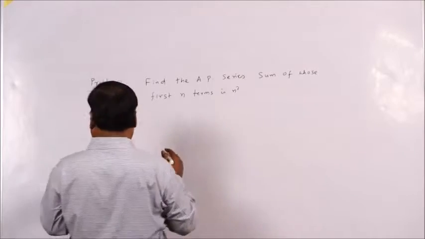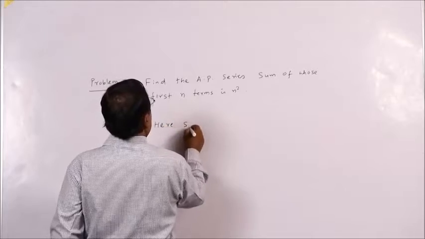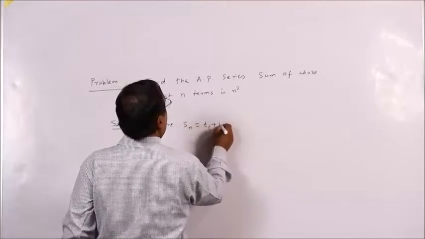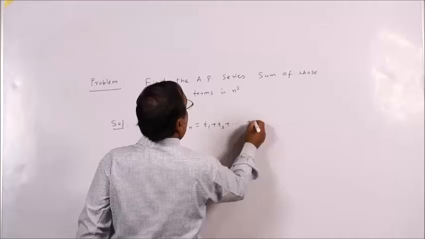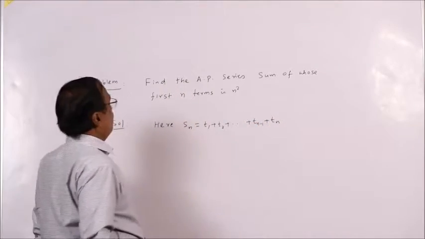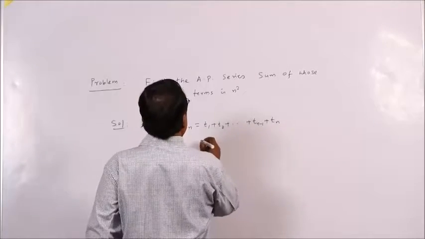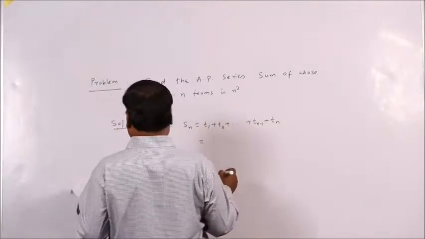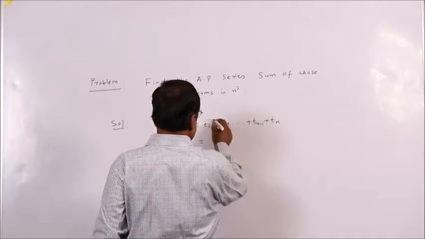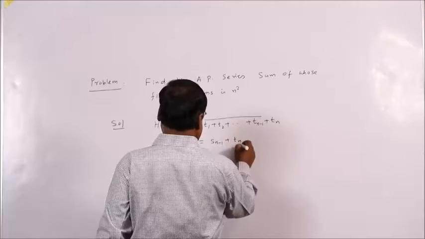That means here Sn is T1, T2, up to T(n minus 1) plus Tn. Actually, up to this is your S(n minus 1) plus Tn.